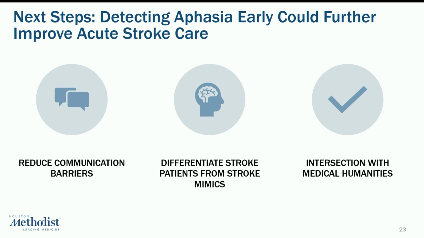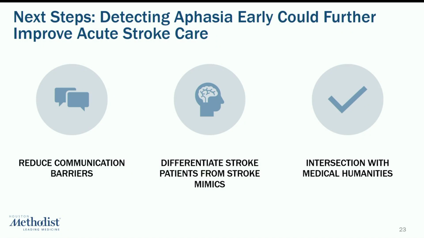For our next steps, we're interested in further exploring how detecting aphasia early in the acute setting could be clinically useful. One area is communication, as existing studies have demonstrated that aphasia is a main communication barrier between physicians and patients. If a stroke team would know ahead that a certain incoming patient has aphasia, it would give them time to prepare and also adjust to a different set of communication protocols that are optimized for aphasia patients.